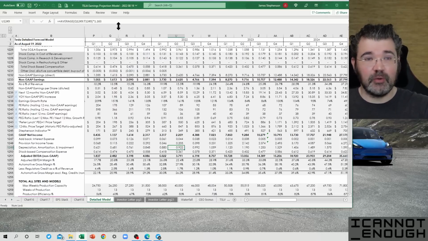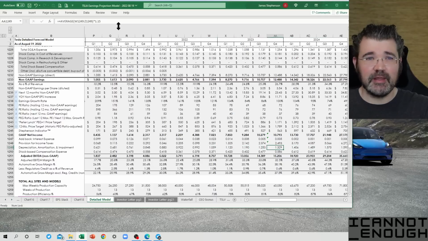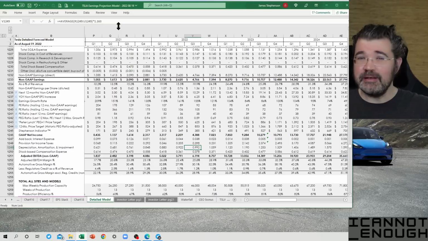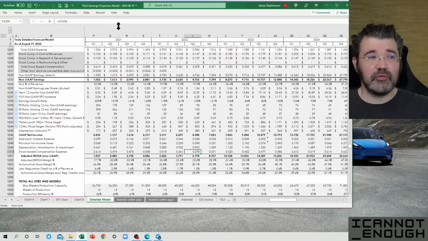So that's what you're looking at here with this $922 million. That's going to quickly grow to more than $1 billion over the next year and keep growing from there, I think, as Tesla continues to build out more factories and buy more income-generating assets that will depreciate over time, right? So that's my forecast there. The stock-based compensation we've seen already, and that gets you to Adjusted EBITDA.